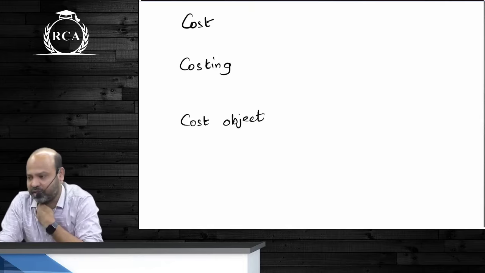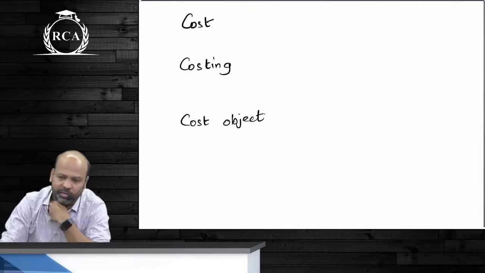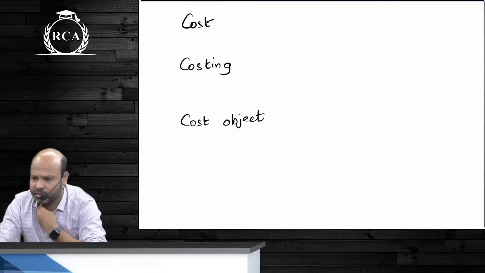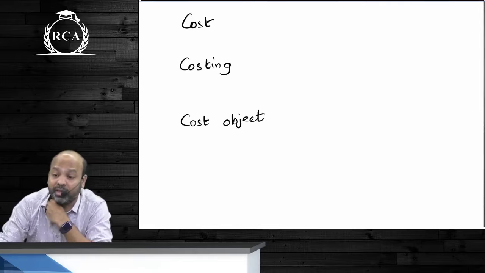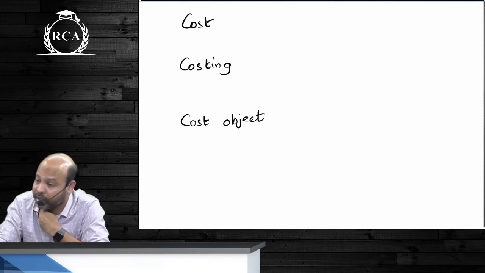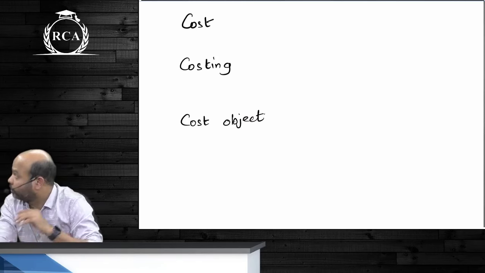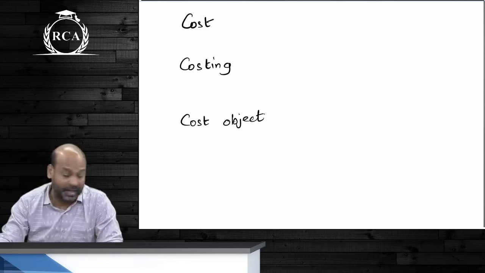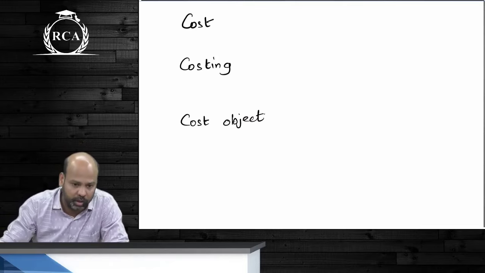Exact same definition, guys, is for cost accounting also. You will have to record, you will have to summarize, you will have to analyze, and then apportion all of those costs. But the goal is not to ascertain the financial position of the organization. The goal is to ensure that you maintain cost records of an organization. The process of determining the cost is called costing. Cost is nothing but the expenditure that you're incurring on a product.